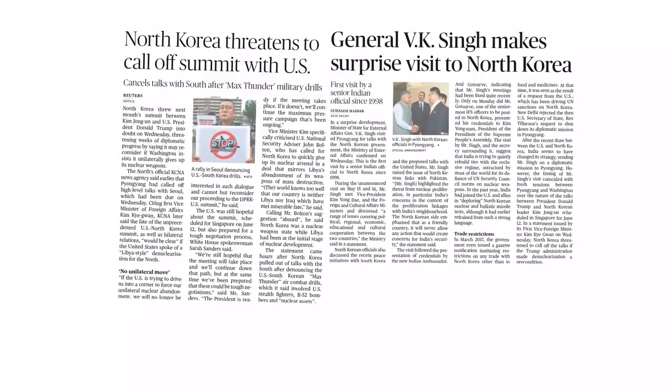North Korea threatens to call off summit with US. So what North Korea is saying now is, if the US is keeping denuclearization as a precondition for the summit, obviously it is not interested in the talks. And second, General VK Singh makes a surprise visit to North Korea. So why is India trying to build relations with North Korea? That is the bigger question over here.